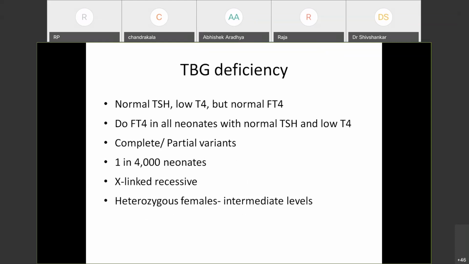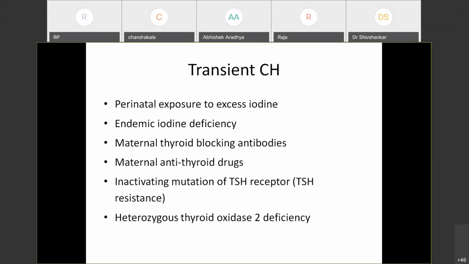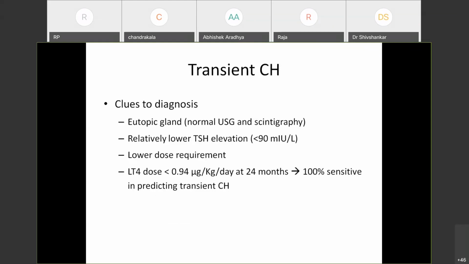And transient congenital hypothyroidism, actually, most of the recent reports indicate that because we started screening for congenital hypothyroidism, most of the things that were diagnosed are actually transient, not permanent. But still, it is important to diagnose and treat them. These are the various causes mentioned in the slide of transient congenital hypothyroidism. And once a child is started on treatment, there can be several clues which indicate that this can be transient and this child deserves an off therapy trial.